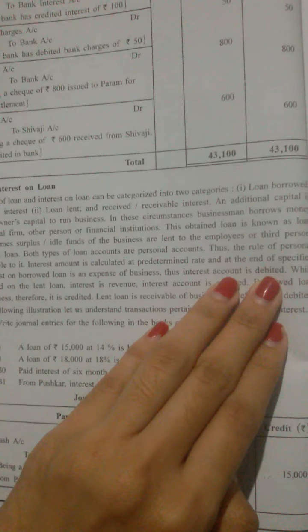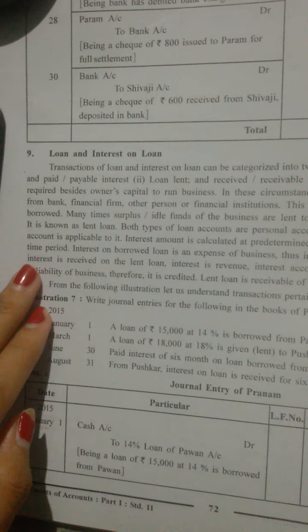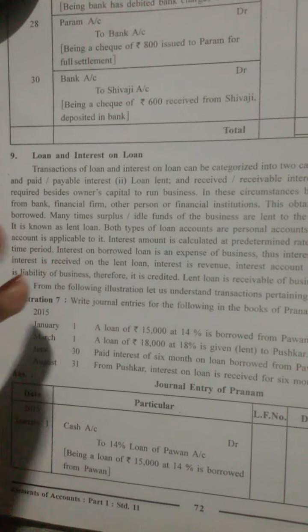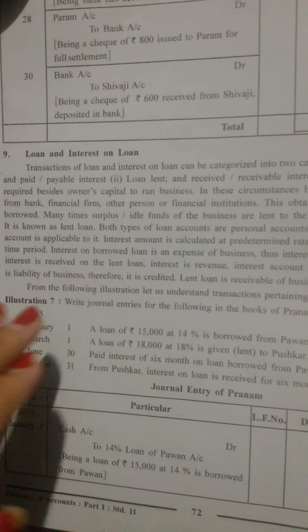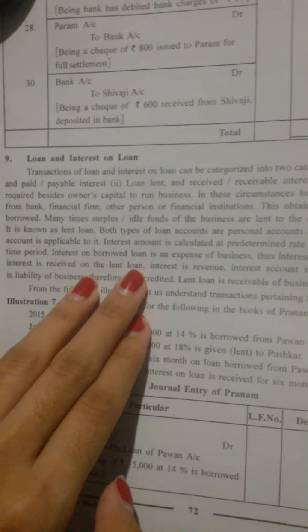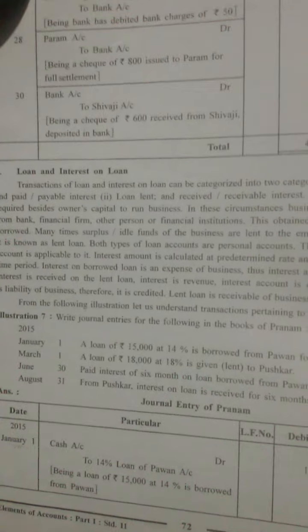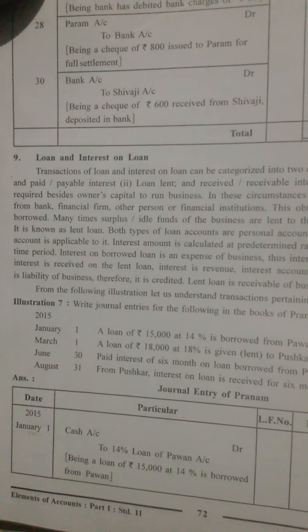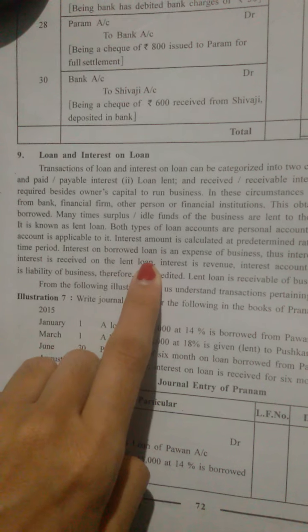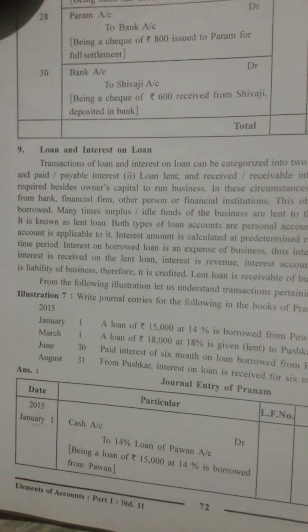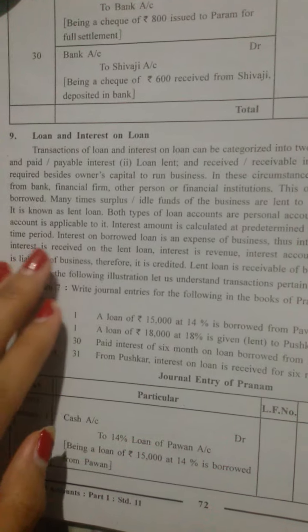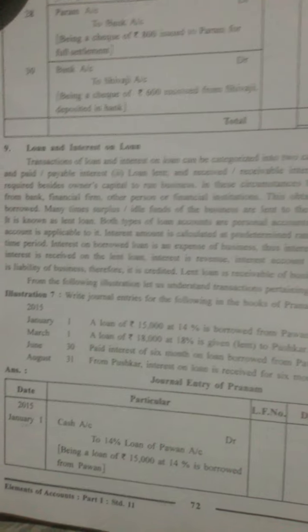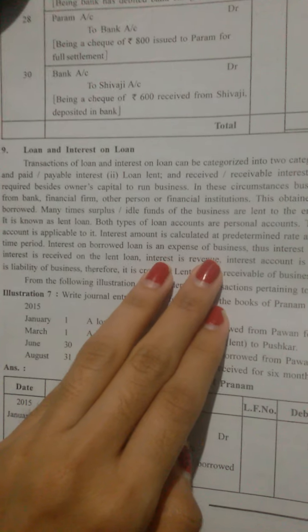Thus, the interest account is debited. Now, if the interest is received on the lent loan: lent means the businessman provides loans to other persons or any bank or institutions, and on that the business will receive interest. So if the interest is received on the lent loan, then interest is revenue.